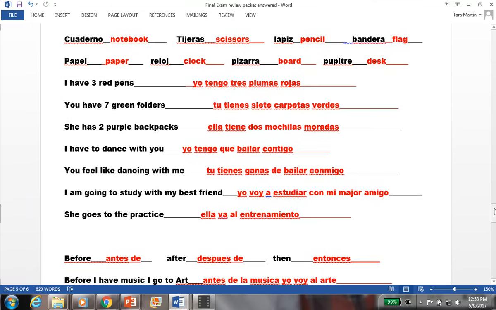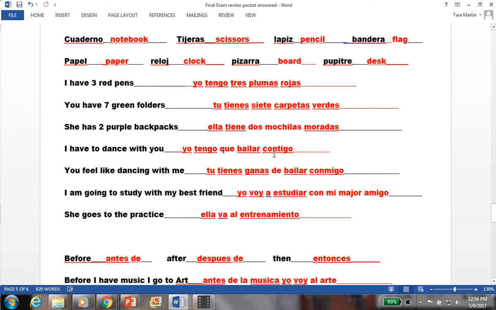I have to dance with you. So when you say have to, and you say I have, yo tengo, you have to add this "que" in here to make it have to. Yo tengo que. You've already changed this verb, so to dance is bailar, and then with you is contigo. Yo tengo que bailar contigo.